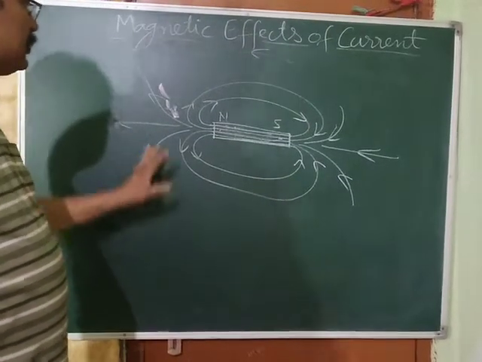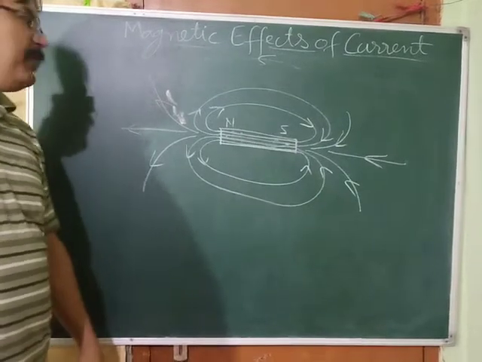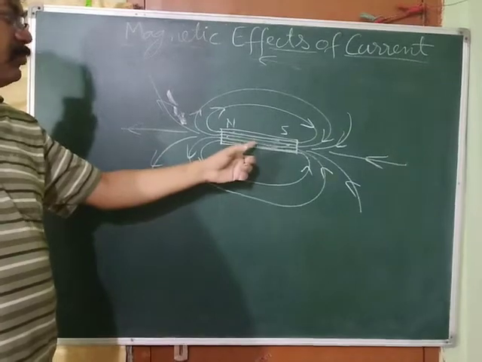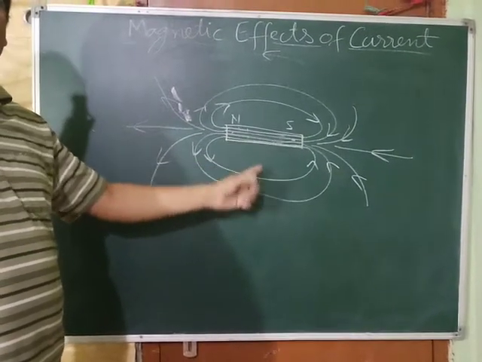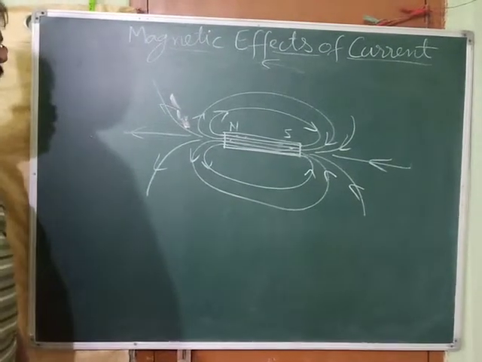So this is the pattern of lines for a bar magnet. Just draw this. Where is the density more? Here, and it is parallel also and equispaced. So the magnetic field inside the magnet is strong as well as uniform. Uniform means the same throughout the magnet. Okay, just draw this.